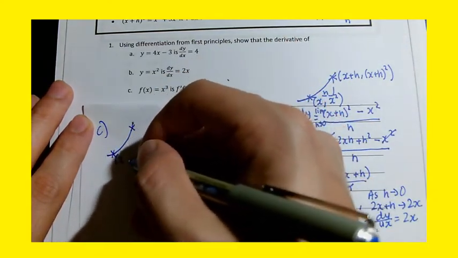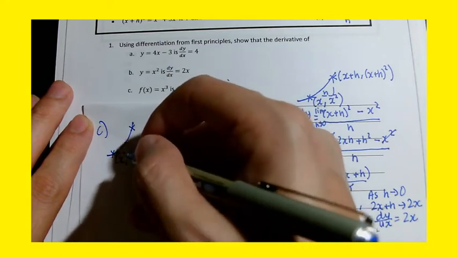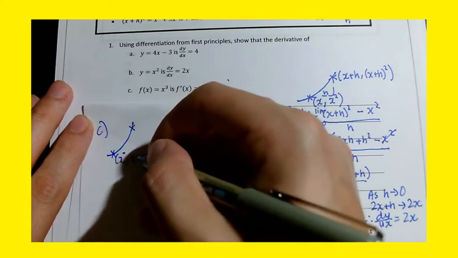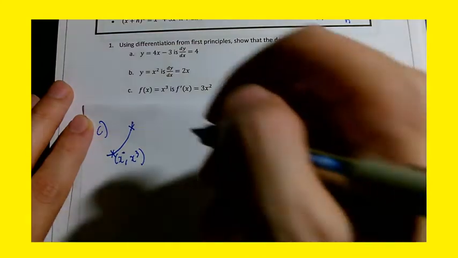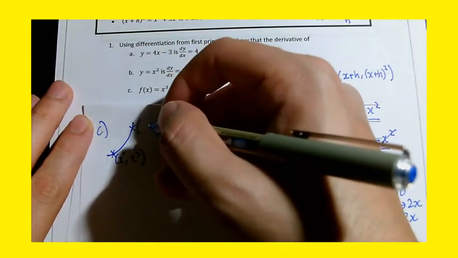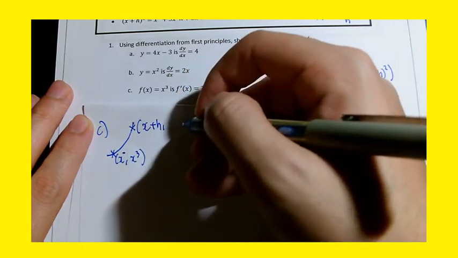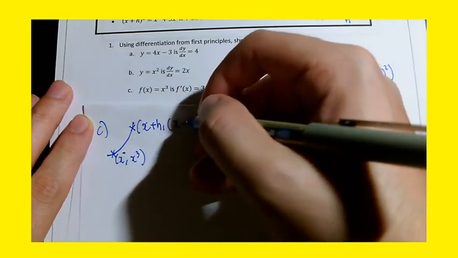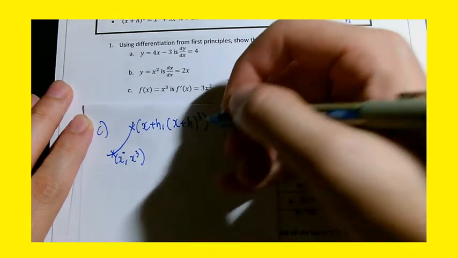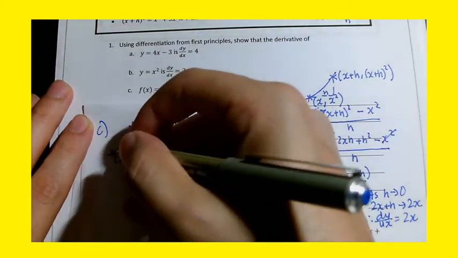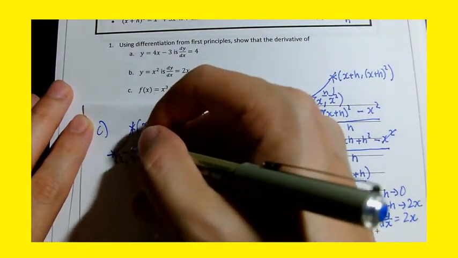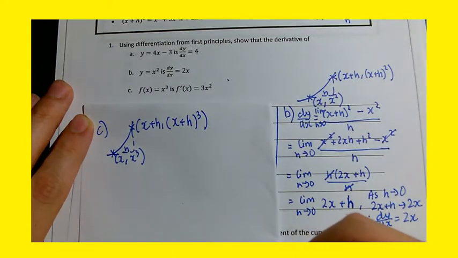One x value will be x and the y value will be x cubed. If I take a different x value, it's going to be x plus h along. Therefore, the y value will be (x plus h) cubed. So it's h along.